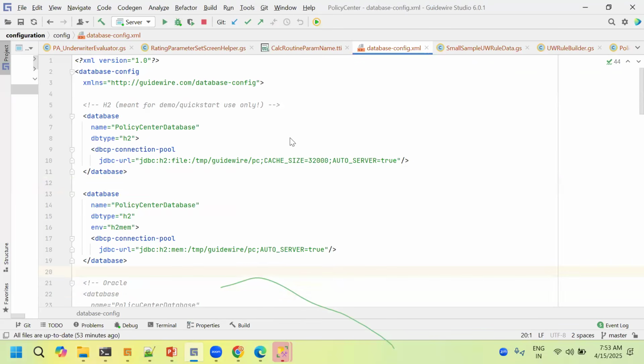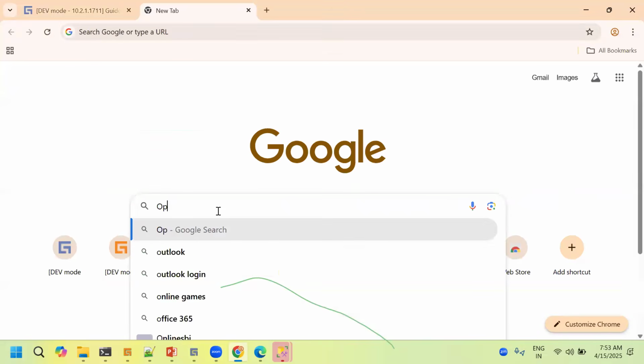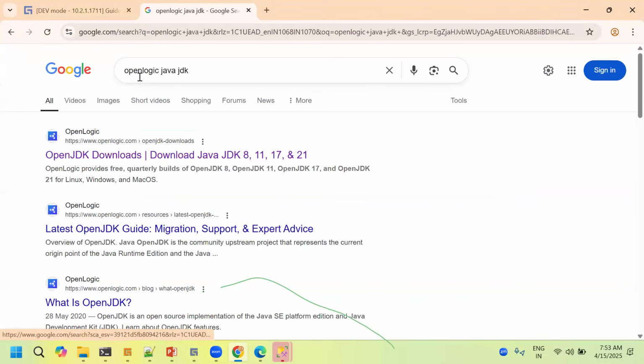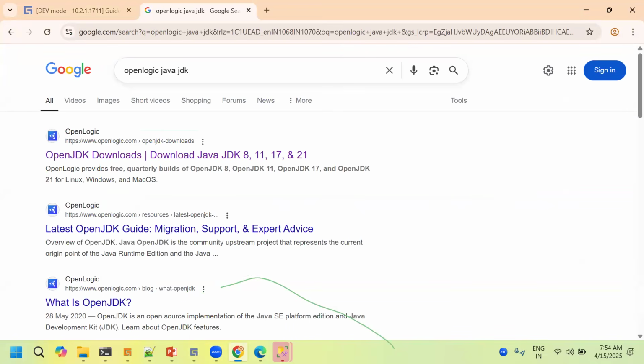Before that, please install Java, this version. Otherwise I can tell you: search in Google for OpenLogic Java JDK. Actually, along with Guidewire Studio, they will be providing JDK 8 and 11, those two versions.